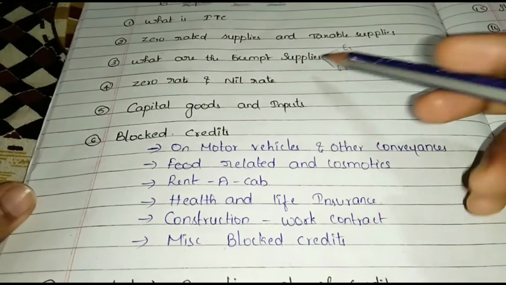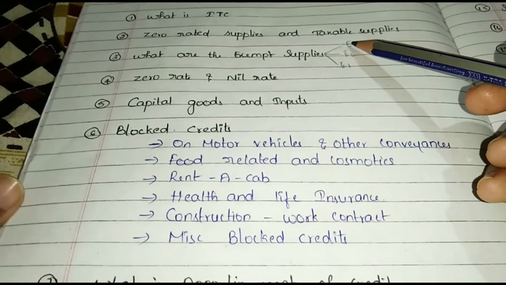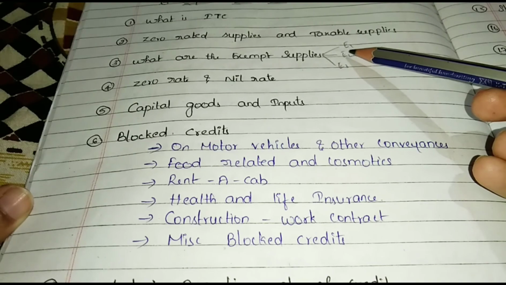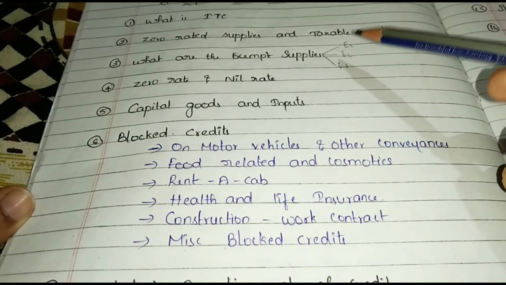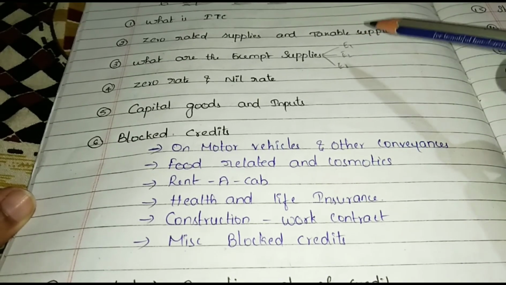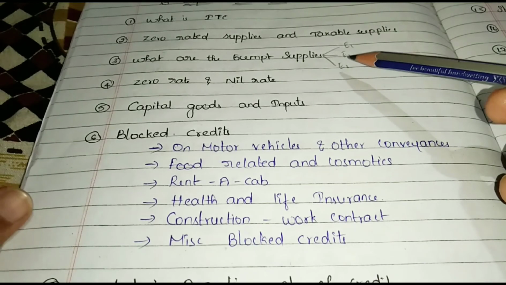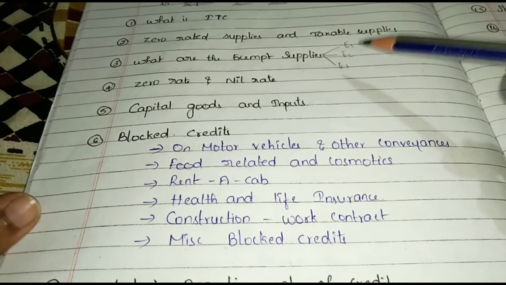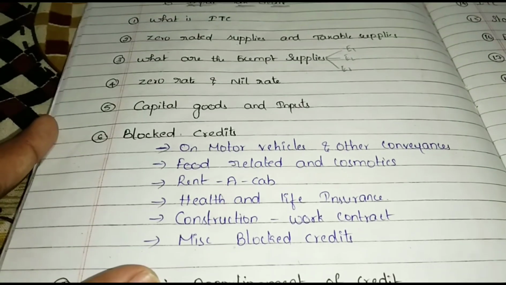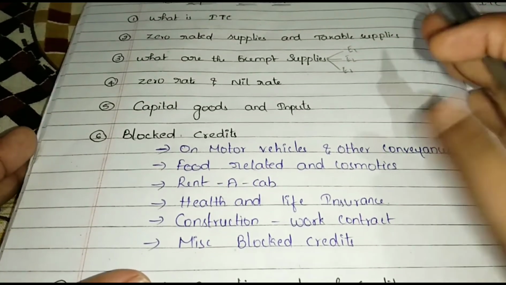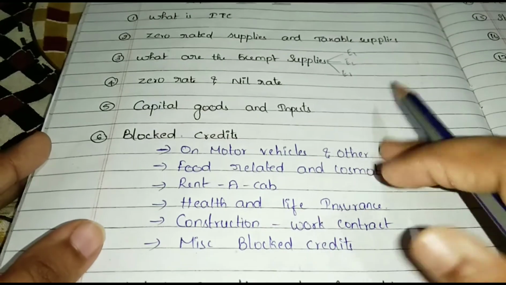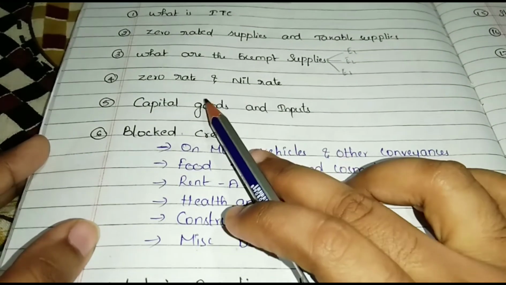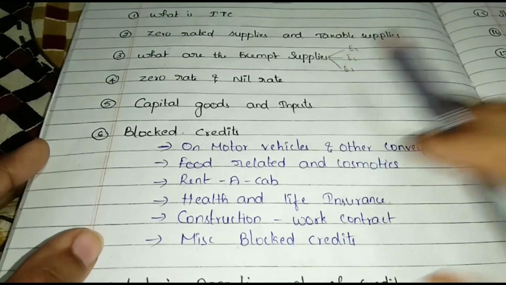In exempt supplies, the first one is nil rated supplies and exemption to services exempt under section 11. And the next exempt, non-levy products like alcohol and petrol. These three are exempt supplies. And see the next, zero rate and nil rate. Zero rate and nil rate both are different.